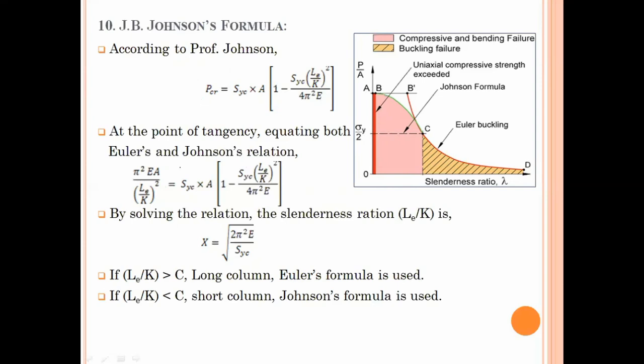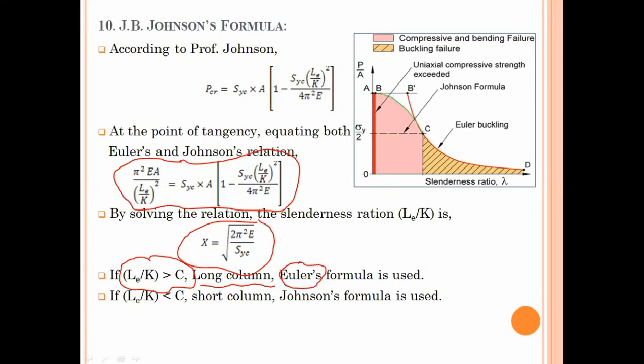What he actually did was equate Euler's equation for critical load with what he derived for the critical load. By equating both equations, Euler's and Johnson's, one relation is found, and that is C is equal to under root 2 pi square E upon SYC. From that relation, one may easily see that if the slenderness ratio LE upon K is greater than C, then the column is known as a long column, and for a long column, only Euler's theory is applicable.